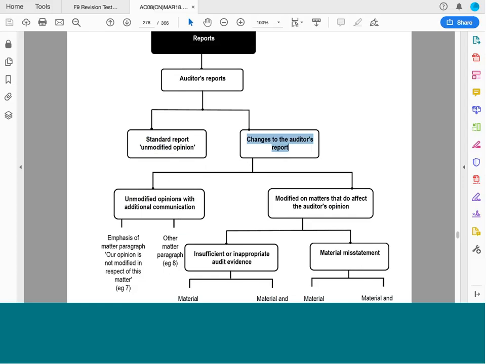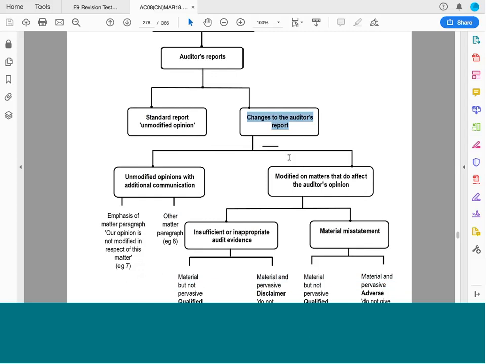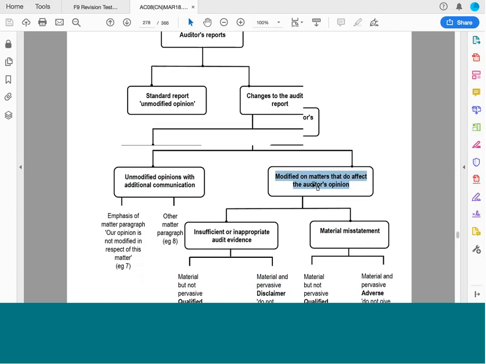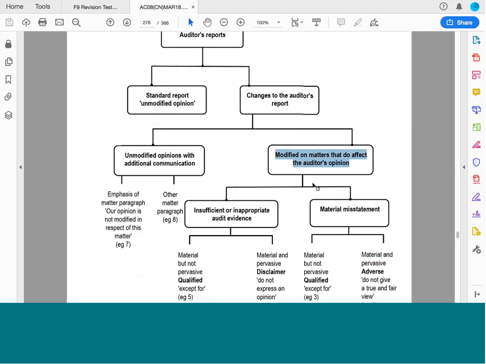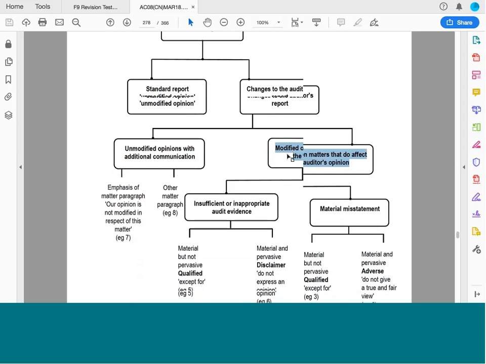Now, sometimes we have to make changes to the report, and changes to our opinion. So looking here, let's look at things that change our opinion first. We might not have got enough audit evidence in order to conclude.